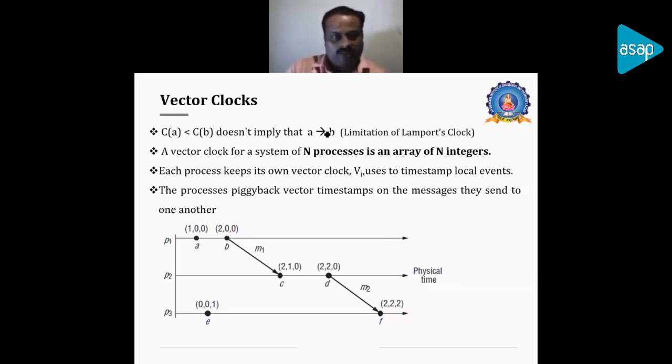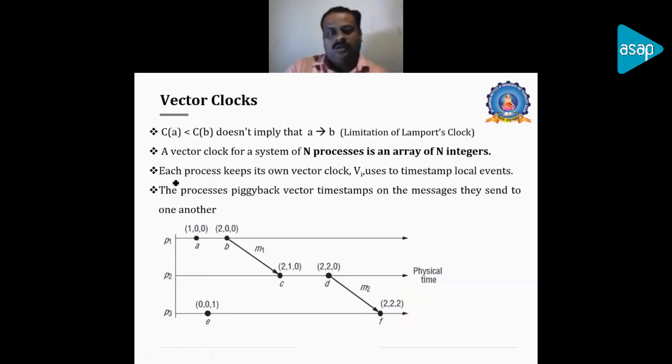So that is a disadvantage of the logical clock, and it can be overcome using a vector clock. It is a vector, and the vector size is determined by the number of processes in the communication. If there are 3 processes, the vector size will be 3. If there are 5 processes, the vector size will be 5.